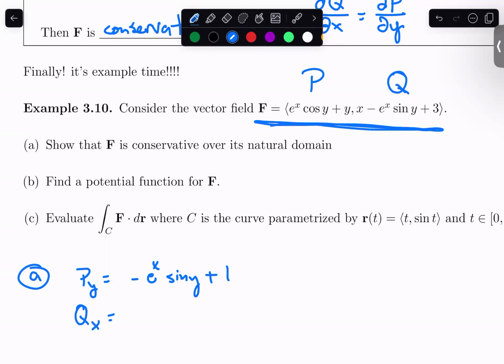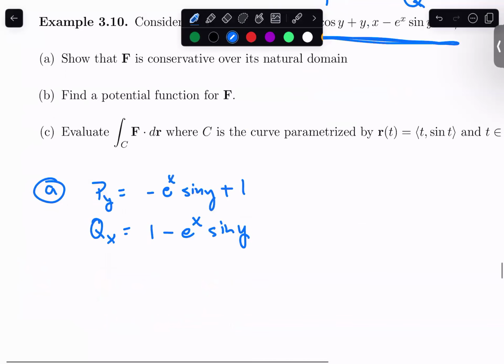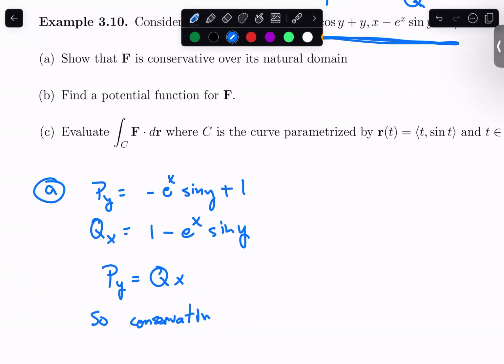How about my Q sub x? If I'm now looking at Q and taking a derivative with respect to x, I'm going to get e to the x. The derivative of e to the x is itself. Again, this sine of y is just constant, along for the ride. And the derivative of 3 is going to be 0. If we look at this, they're in the opposite order here, but they are the same. So P sub y is equal to Q sub x. So this is conservative by the component test. I've now shown that F is conservative.